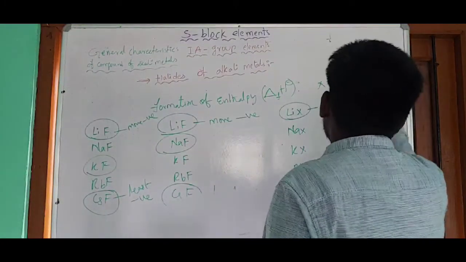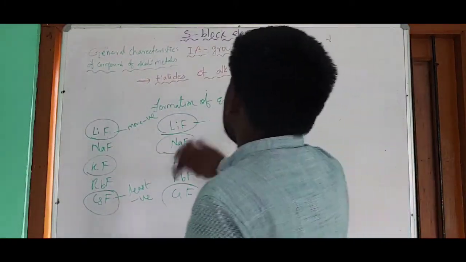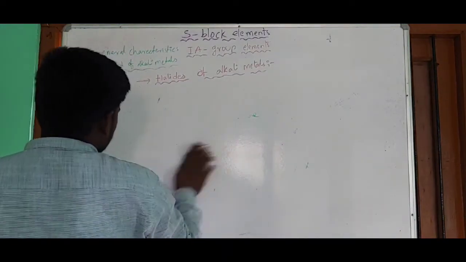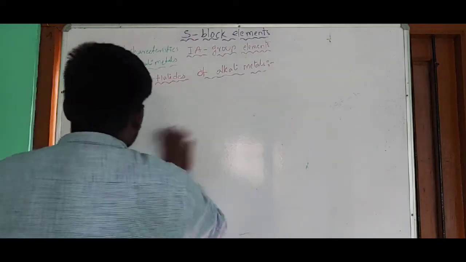And the next one, guys, melting points. The melting points comparison of the halides.